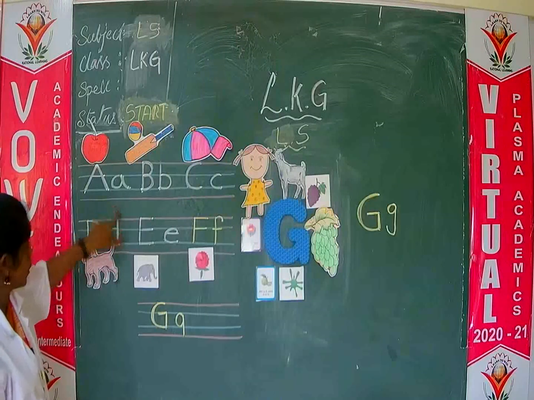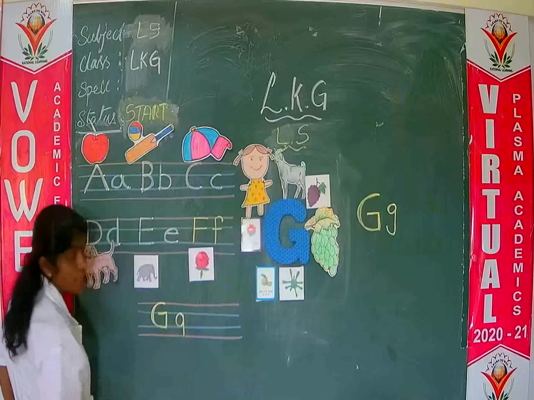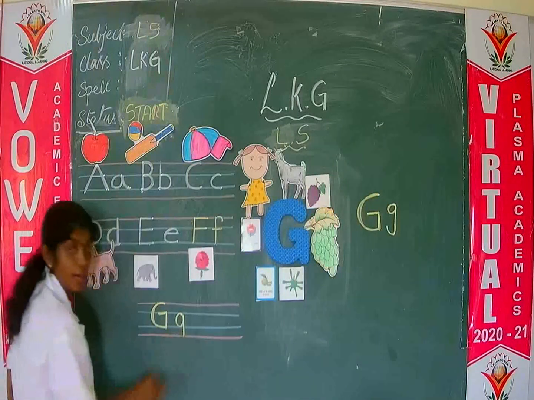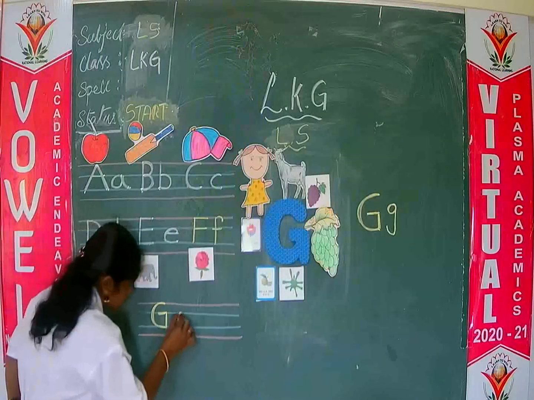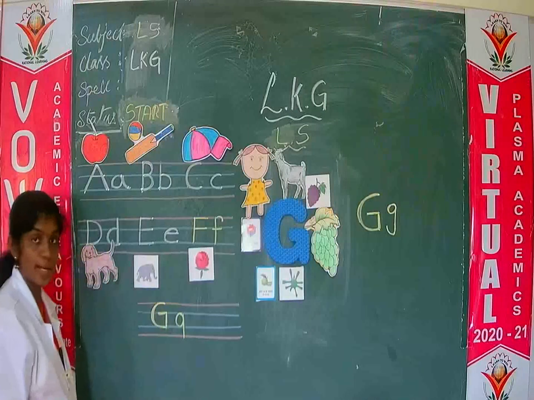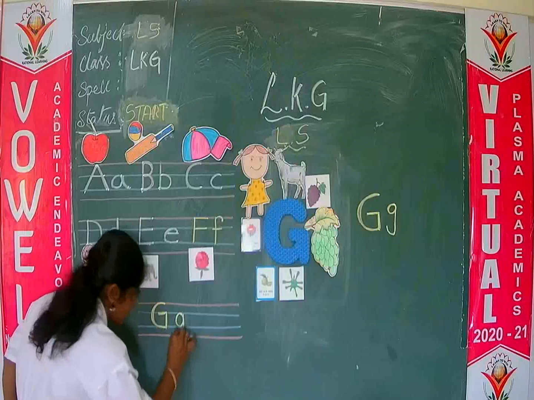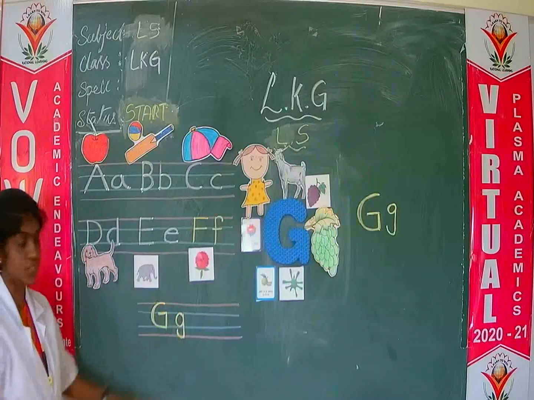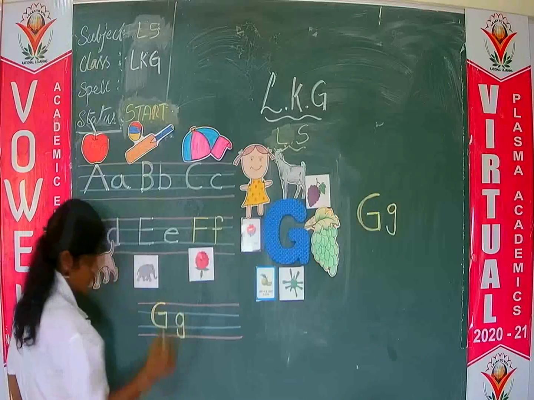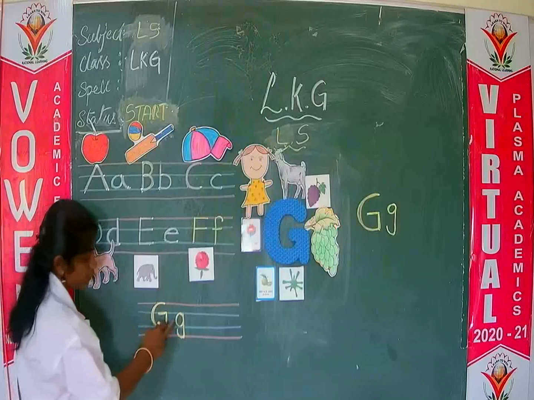No. But for small g, we should touch this down red line. Circle within 2 blue lines and write one standing line up to the down red line and one down curve. Okay, this is small g. Circle, standing line and down curve. This is which letter? Small g, capital G and small g.